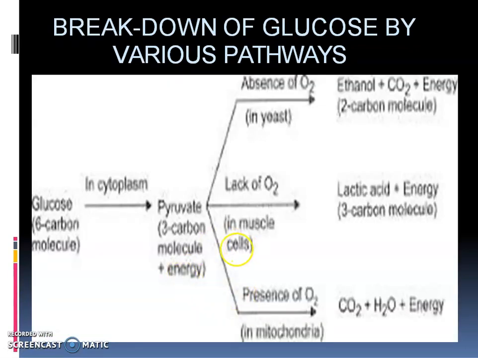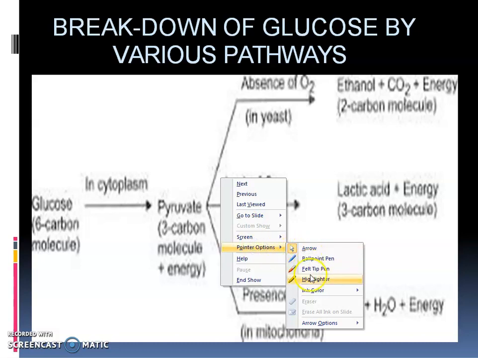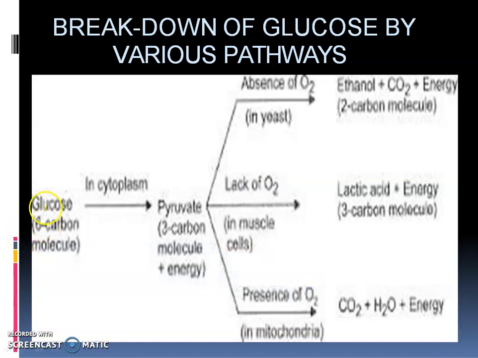This is the flow chart in which glucose first breaks down into pyruvic acid. Glucose breaks down into pyruvic acid, and then here this is pyruvic acid or pyruvate. Then in the presence of oxygen, it will break down completely into carbon dioxide, water and energy in the mitochondria. If it does not get oxygen, then in the muscle cells it will form lactic acid, and in yeast cells it will form ethanol and carbon dioxide.